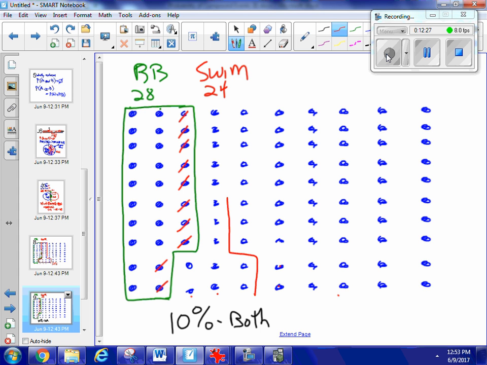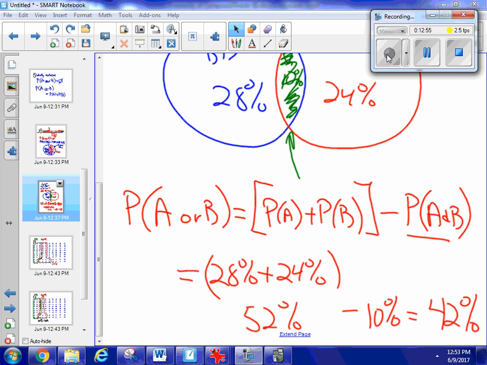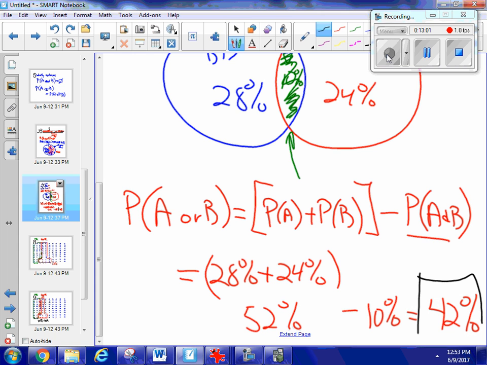So now I'm marking off all of my just swimmers. I have my just swimmers. I have these people right here who do both. And there's 24 of those. And you can see that I have, well, 10, 20, 30, 40, 42, which was exactly the number that we had when we did it in our calculations with the formula. So this is a very important formula for compound events that overlap.